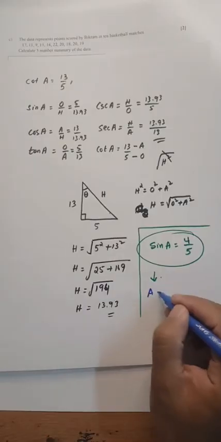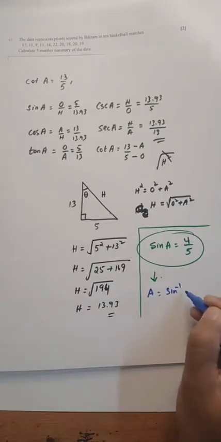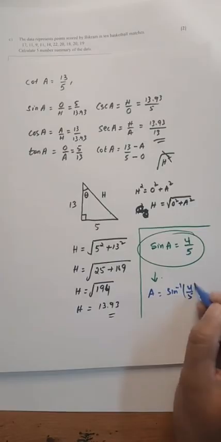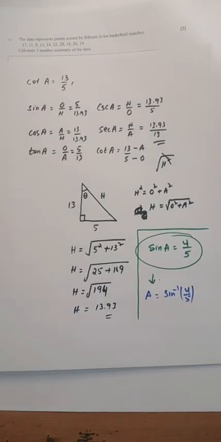To find the angle, shift sin inverse 4 by 5. So this will give you your angle A if the question is to find the angle. Then find the other t ratios. Yes, definitely, that's another way.